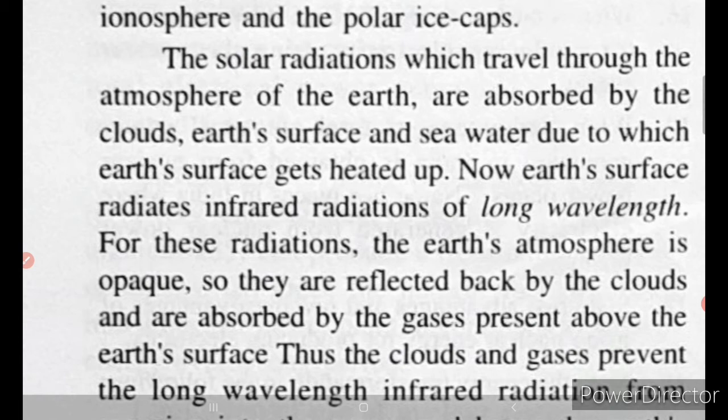Now Earth's surface radiates infrared radiations of long wavelengths, as Earth is much colder than the sun. So whatever infrared it is radiating will have a long wavelength, that means less energy infrared radiations. Now for these radiations, the earth's atmosphere is opaque, as it does not allow them to come in, hence it will not allow the rays to go out also. So they are reflected back by the clouds and are absorbed by the gases present above the earth's surface.